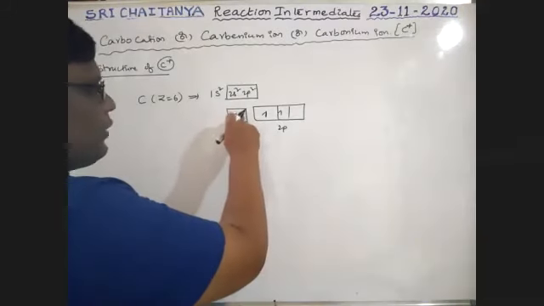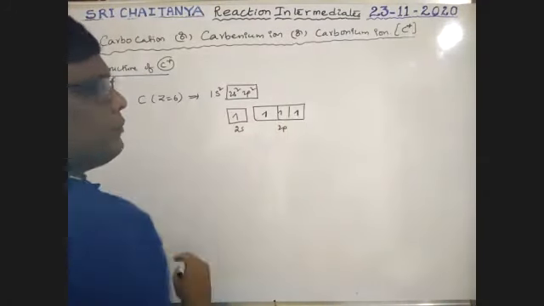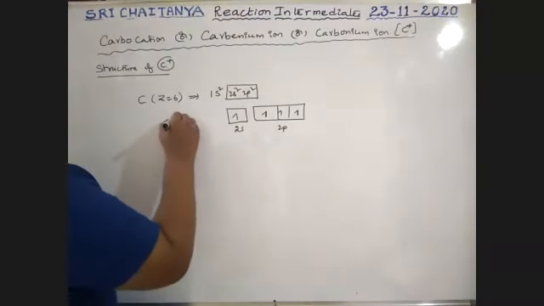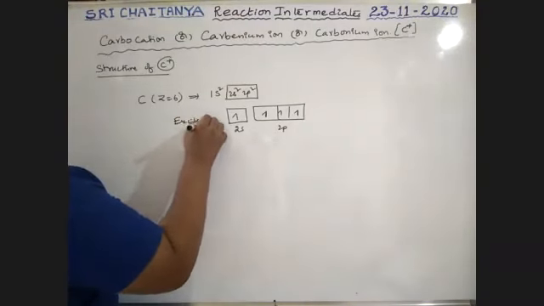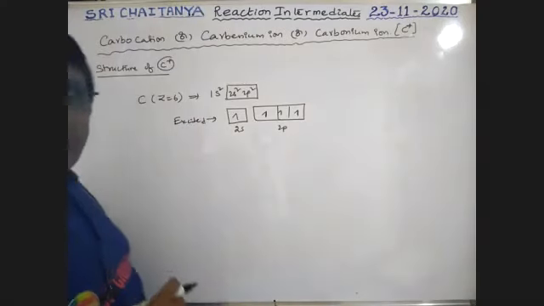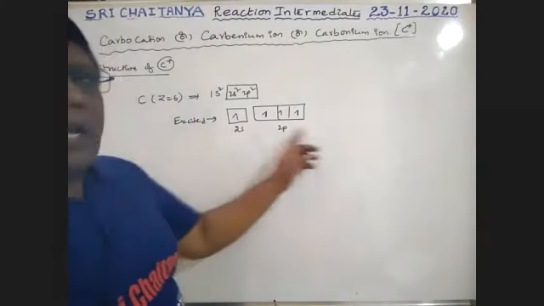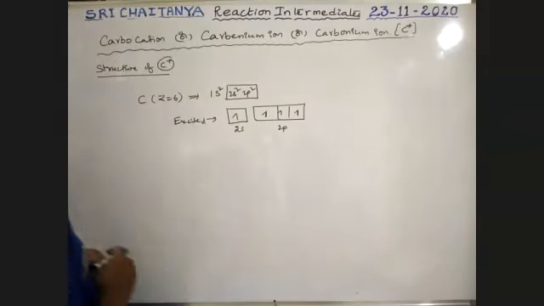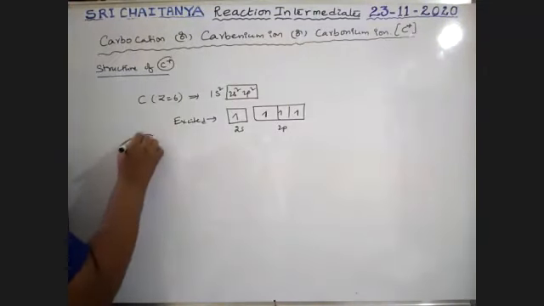Now this paired electron is going to jump here. So this is the outermost excited electronic configuration. Now carbon has 4 unpaired electrons. But here we are discussing carbon plus ion.